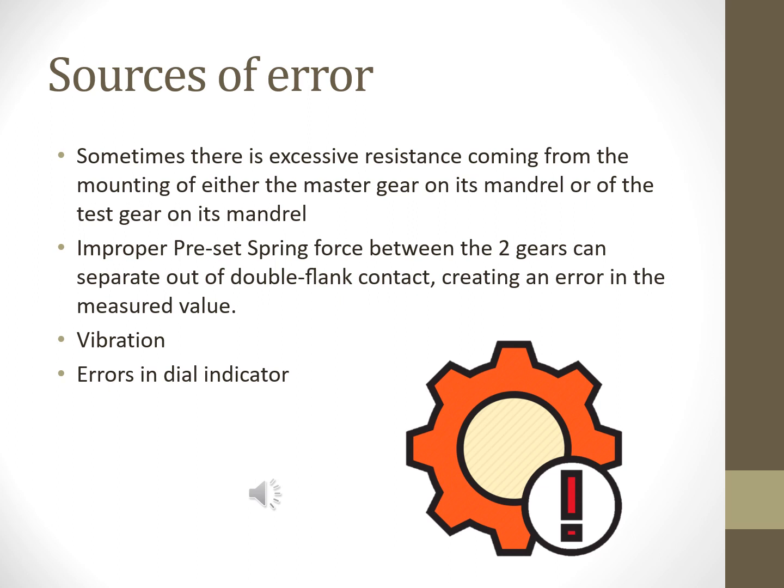As the double flank roll tester is a mechanical device, there are many sources of error that are associated with it. So we look at a few of these errors. One of them is that there is sometimes some excessive resistance that comes from the mounting of the master gear or the test gear on their respective mandrels. Another source of error can be the improper preset spring force, which can separate the double flank contact between the test gear and the master gear, and this will create an error in the measured value. Other errors include errors due to unwanted vibrations and the errors present already in the dial indicator.